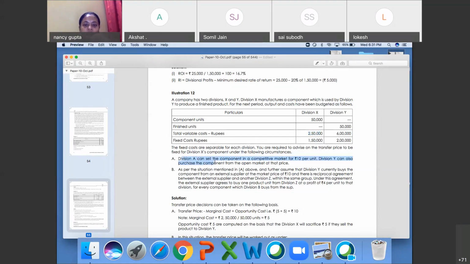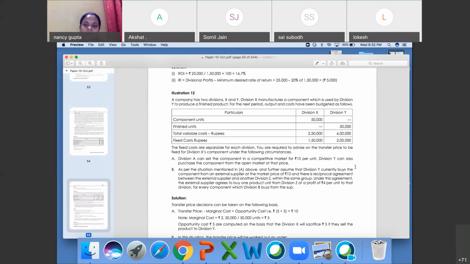Division X can sell the component in a competitive market at 10 per unit. Y can purchase the component from the open market at that price. Y is going to purchase at 10 rupees. What are we incurring here? 2,50,000 divided by 50,000, the cost for X is 5 rupees. If division Y purchases from division X, it will incur a cost of 5 rupees only.